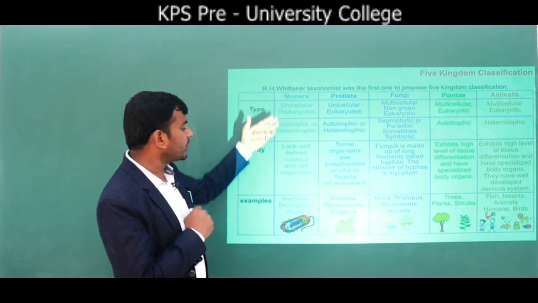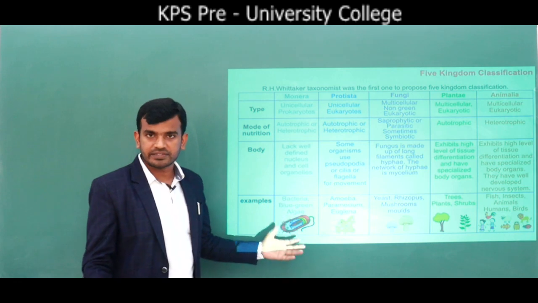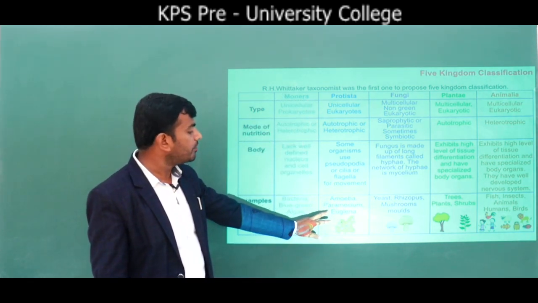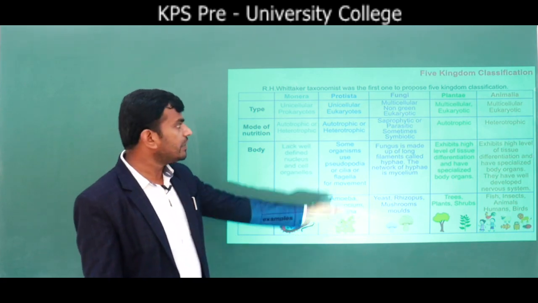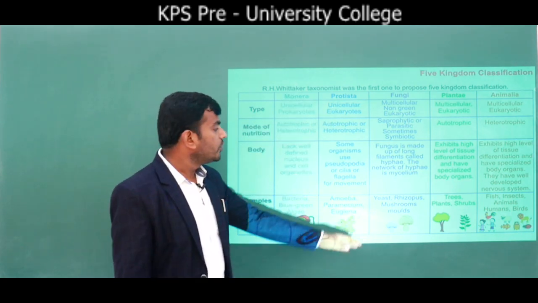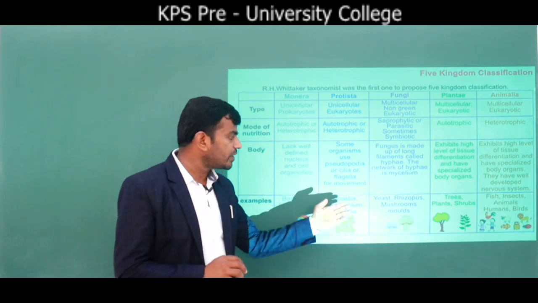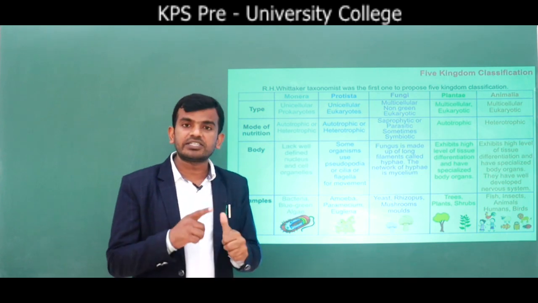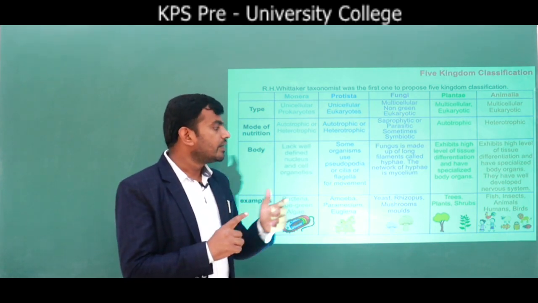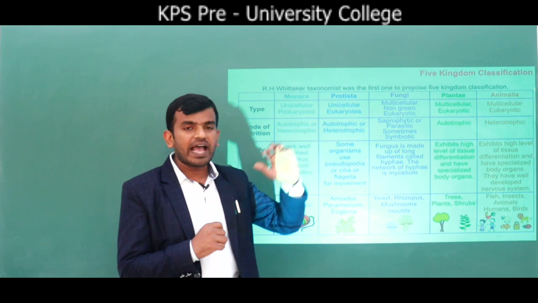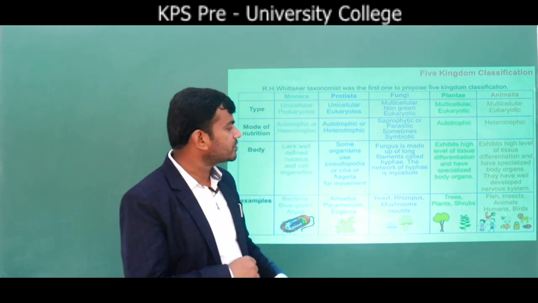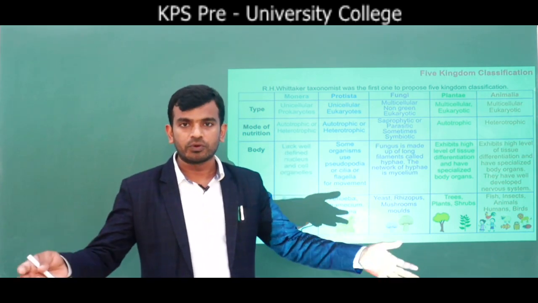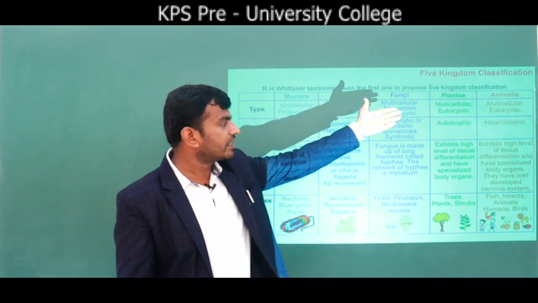When you see the Monerans, you can see bacteria, blue green algae, etc. When you see the protozoans, you can see single cell organisms like amoeba, paramecium, euglena. Similarly, when you see the fungi, that means Mycota, you can see yeast, rhizopus as well as mushrooms and molds. When you see the plantae, you can see trees, herbs as well as plants. And when you see the kingdom Animalia, what kind of organisms are there? All organisms like fishes, insects, birds and many more. Today we are dealing with the kingdom Animalia.